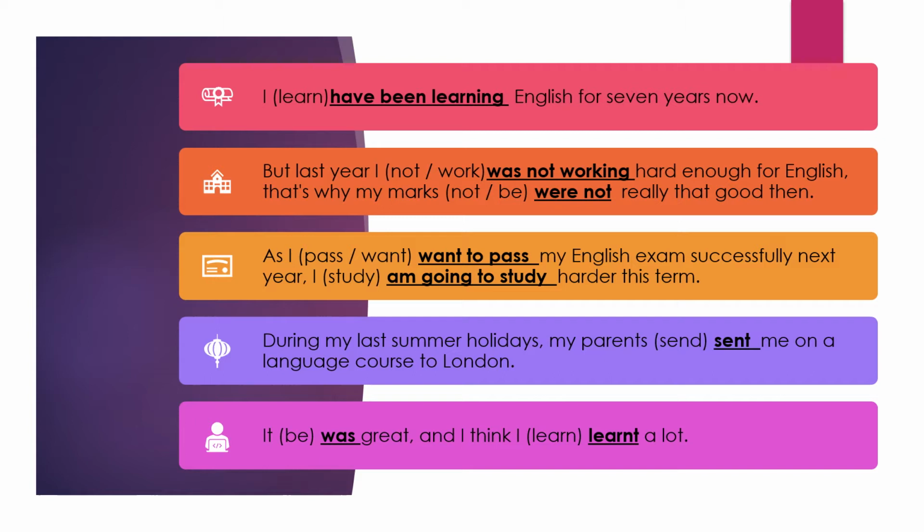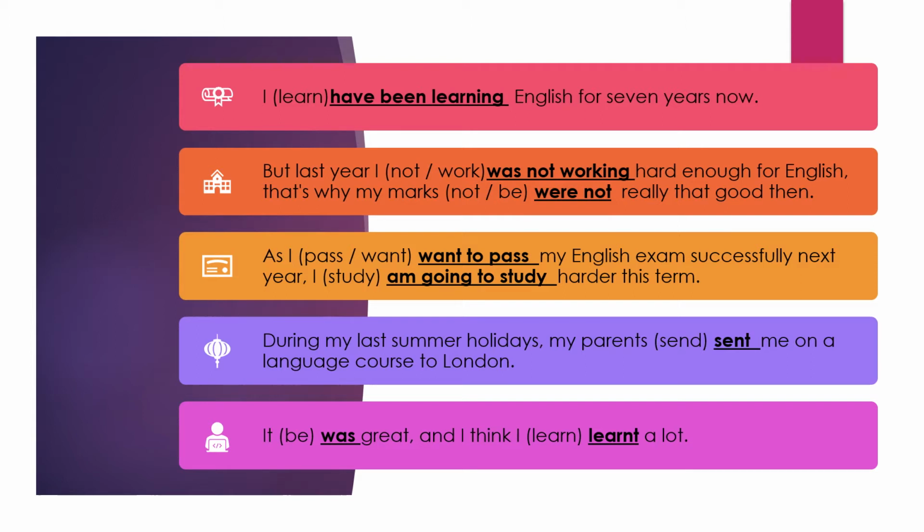As I dash my English exam successfully next year, I dash harder this time. As I want to pass my English exam successfully next year, I am going to study harder this time. So, as I want to pass, the first tense that is being used here is the present indefinite. For something that you have to achieve, you are planning that you will be studying. So I am going to study harder this time.